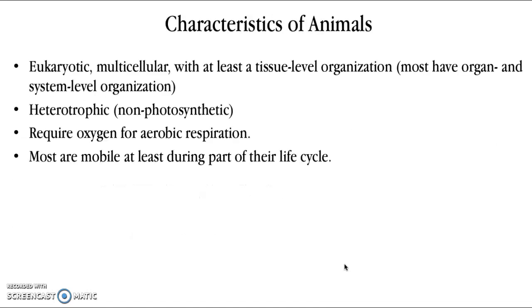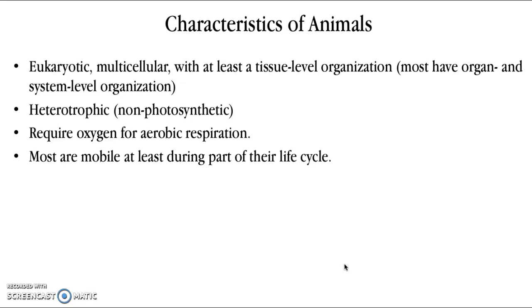So again, when we talk about animals, what are the characteristics of animals? We are talking about organisms made of eukaryotic cells, multicellular, and it's going to be interesting as we work through these groups of organisms. You're going to see that some of them are pretty basic. When we look at organization, when we look at the types of cells, the types of tissues, some of them may not have tissues.